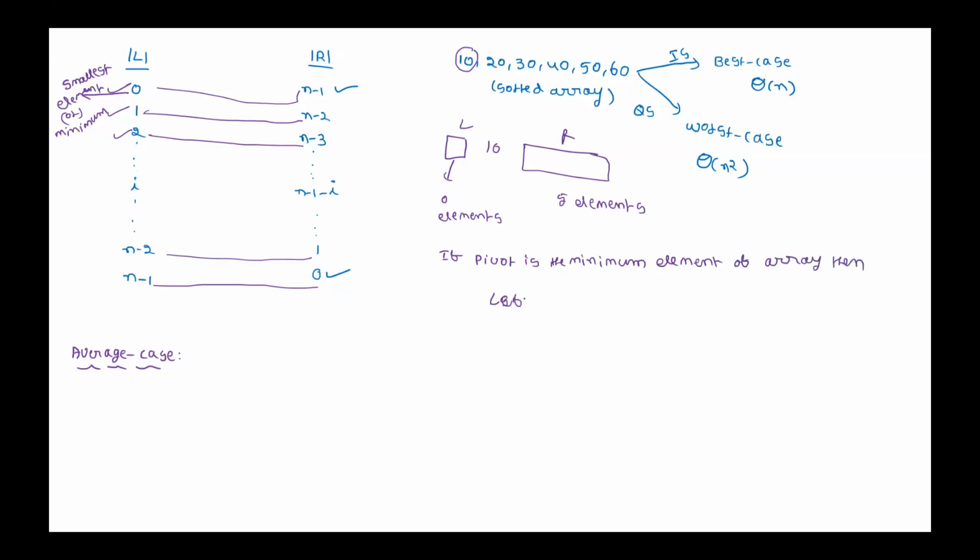Then the left subarray contains 0 elements and the right subarray contains how many elements? N minus 1. This is one point. Similarly, if the pivot is the maximum element,